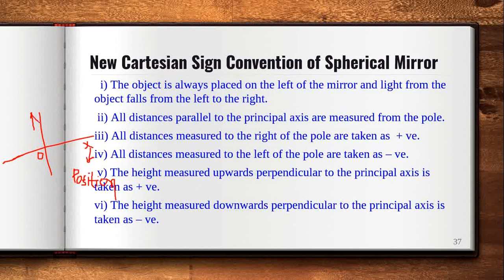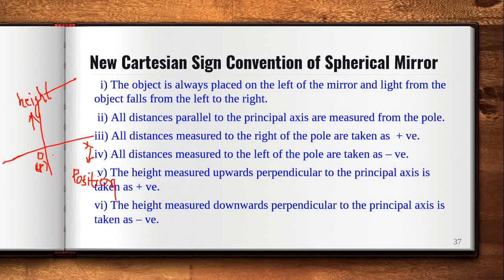The Y line corresponds to height. And this is the pole, O.